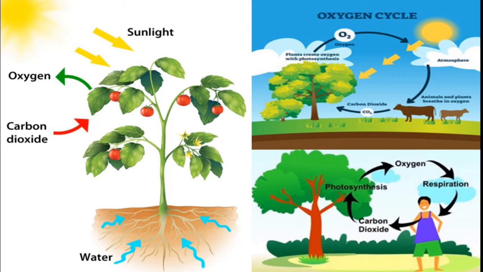Correct? And the oxygen given out in this process is added to the air. And the carbon dioxide given out by the other living things is also added to the air. Like this, here also we can see one more cycle. This is called the oxygen carbon dioxide cycle. Okay?